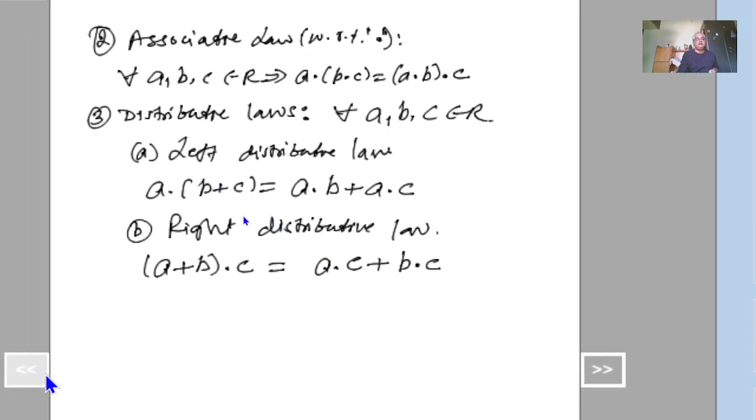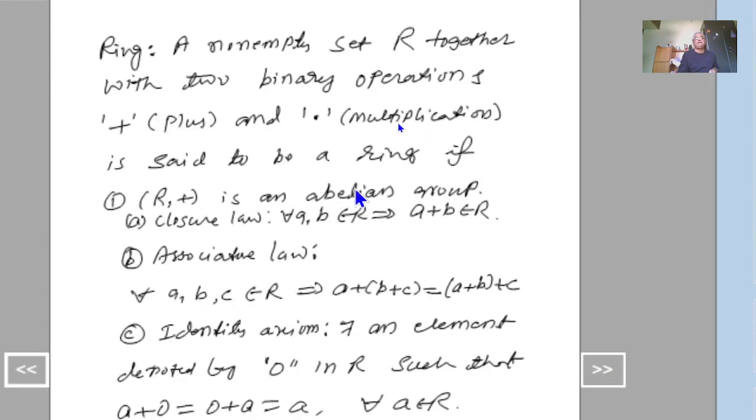So a non-empty set R together with two binary operations denoted by plus and dot, which we call addition and multiplication, is said to be a ring if the first condition is R comma plus must be an abelian group. In the first axiom we are dealing with only addition, not multiplication.